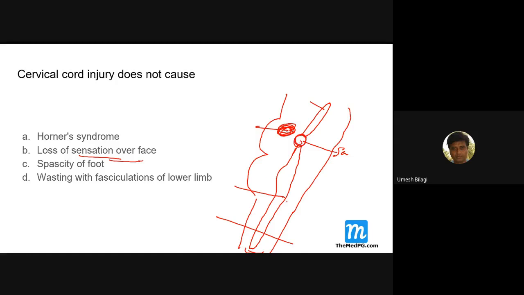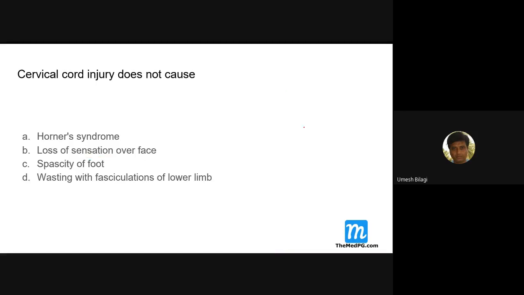These fibers which are coming down the spinal cord supply pain and temperature. This one is touch. This is proprioception. This is motor. I think I have mentioned, I have got a beautiful diagram, I'll show that. Loss of sensation over the face does happen.